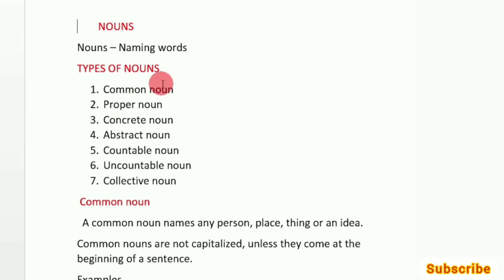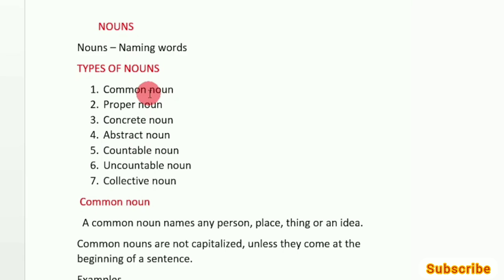Now, what are common nouns and proper nouns? They both refer to people, places, and things. But what's the difference? So, if we talk about people, let's say that a girl, that's a common noun. But if I talk about the specific girl, like let's say Jane, that becomes a proper noun, right? If I talk about an actor, that's a common noun. But if I talk about a specific actor, for example, James Bond, that becomes a proper noun.